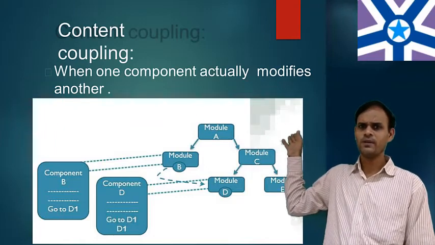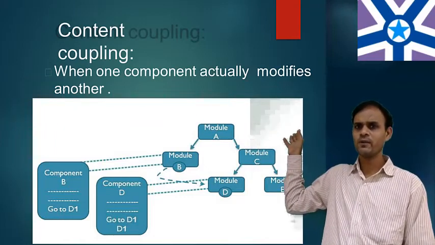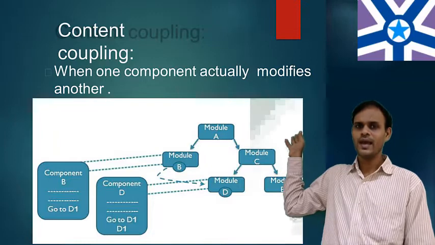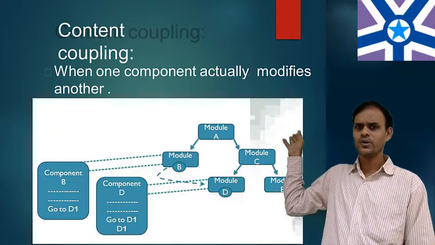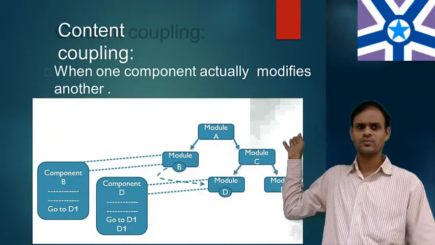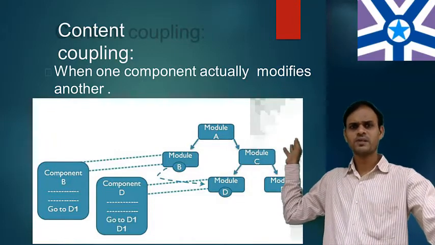See, component B will depend upon module B. Module B will connect to module D. As well as component D, component D will directly call module D. So this is the diagrammatic representation.